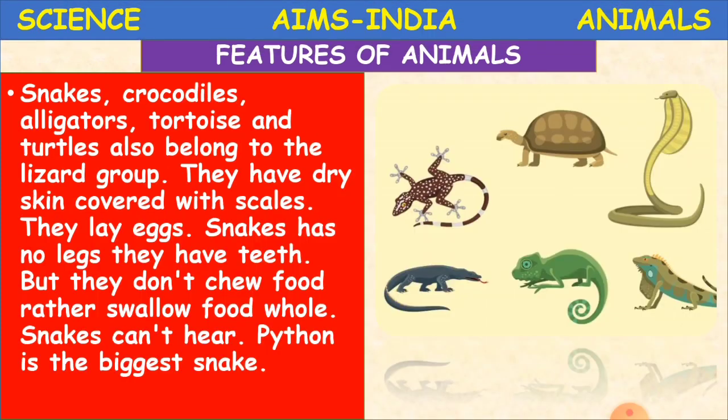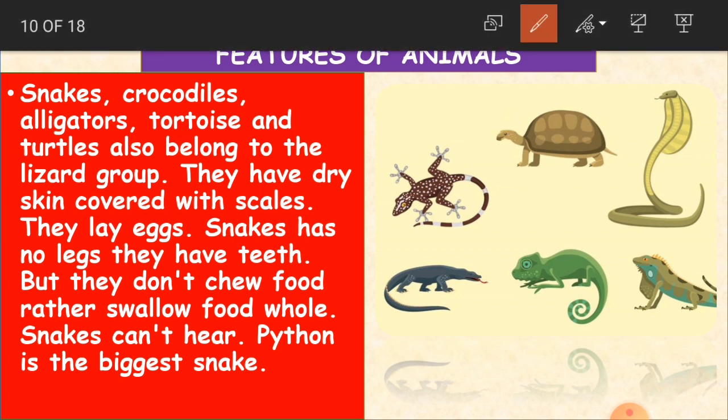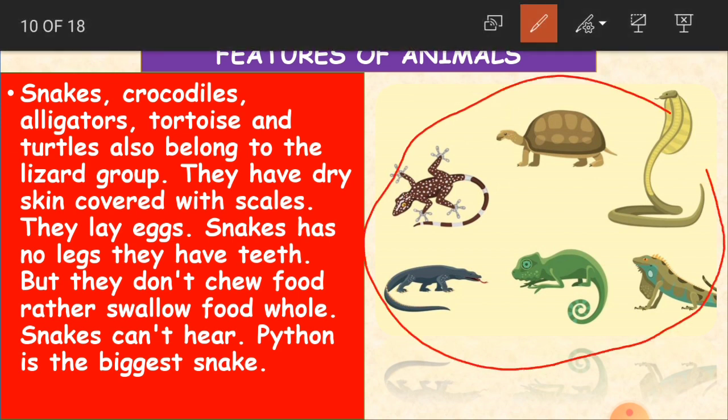Clear? Now snakes, crocodiles, alligators, tortoise and turtles also belong to the lizard group. So all these animals which you are able to see in the picture diagram here, all belong to the lizard group. Okay, but they look different from each other. They have dry skin covered with scales. Their skin is covered with scales. Like if you see children, dry skin, so the skin is dry, it is not wet.